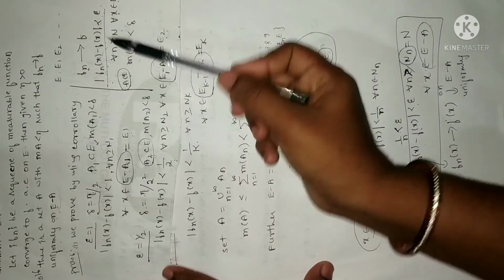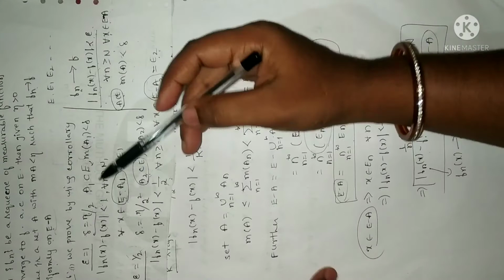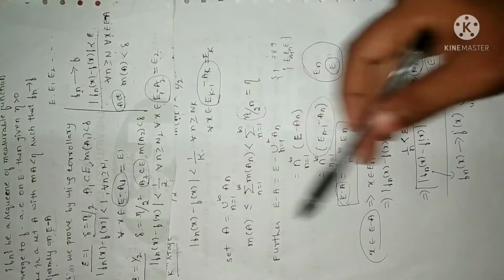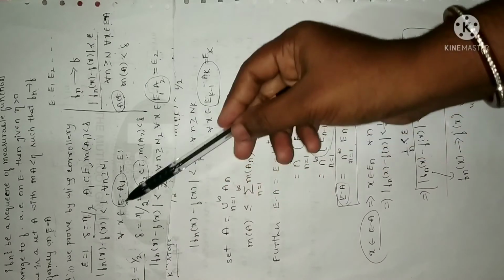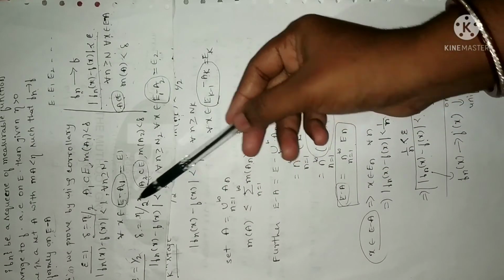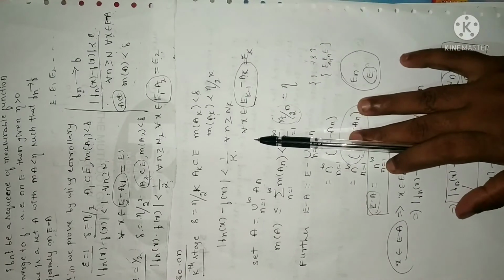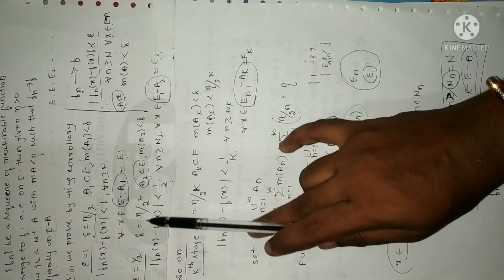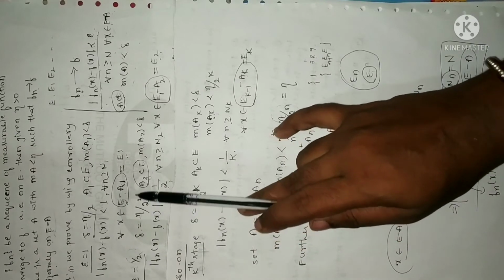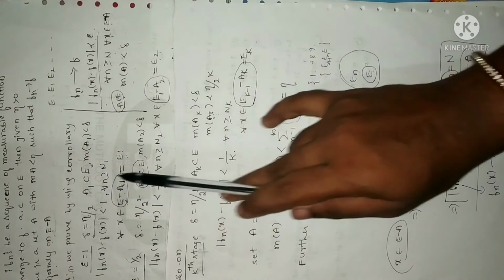I have considered the previous session corollary. For the first case epsilon is equal to 1 and I have chosen delta as eta by 2. Clear? For the second stage I have chosen epsilon as 1 by 2 and delta as eta by 2 squared. So if you keep on giving values for epsilon, you will get n number of stages. For a particular stage let me take it as k. So for the kth stage I can write delta as eta divided by 2 to the power k. Here I have taken a subset of E as A1 and here A2.